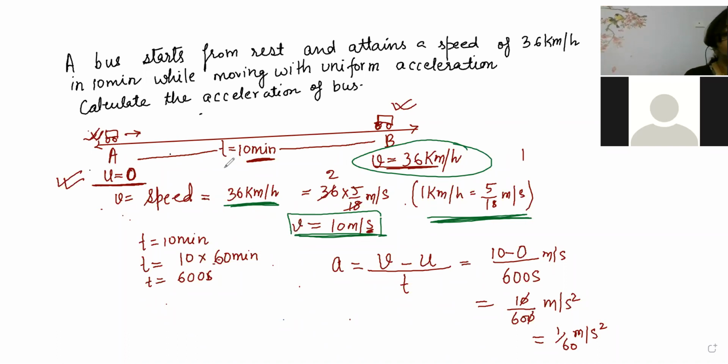The next important problem was the time given, 10 minutes. You see, all units have to be the same. Now here the velocity unit is meter per second and the time unit is minute. So you have to convert minute into second. Then only it will match. So time 10 minutes will become 10 into 60, that is 600 seconds. Now the acceleration formula: final velocity minus initial velocity by t. So 10 minus 0 by 600, meter per second divided by second becomes meter per second square. So 1 by 60 meter per second square is the acceleration.